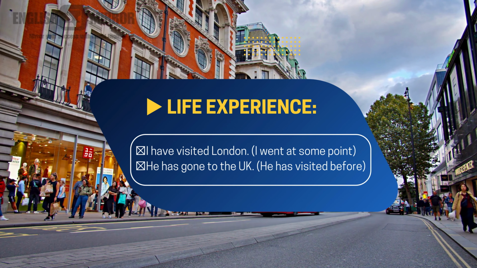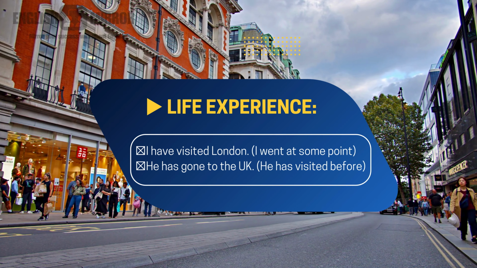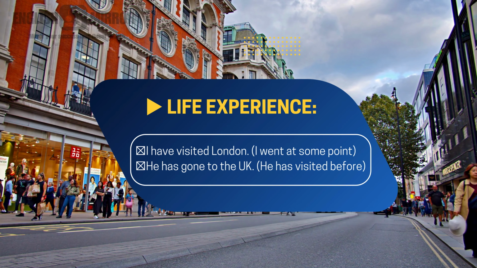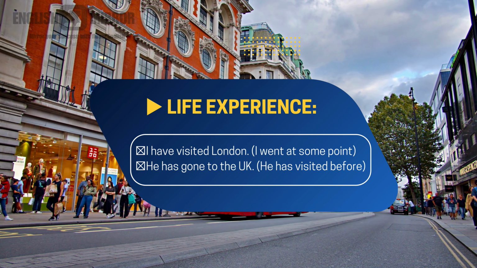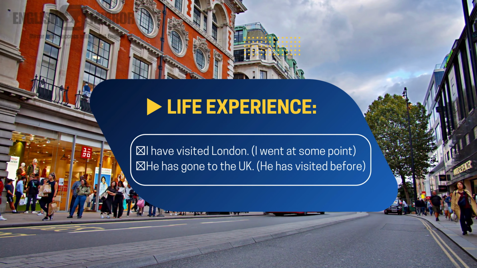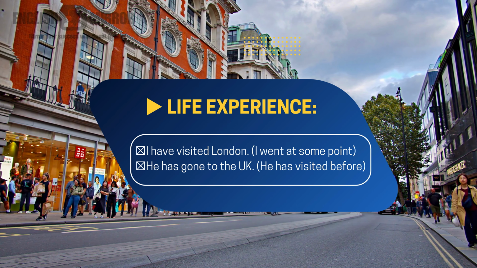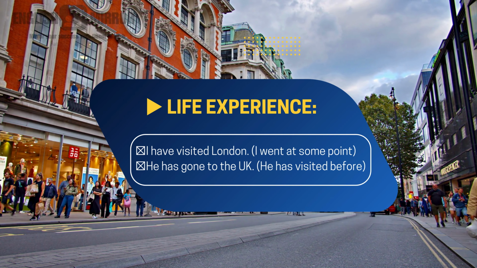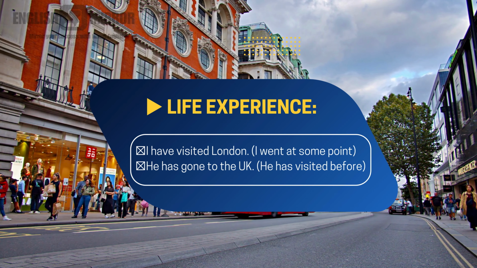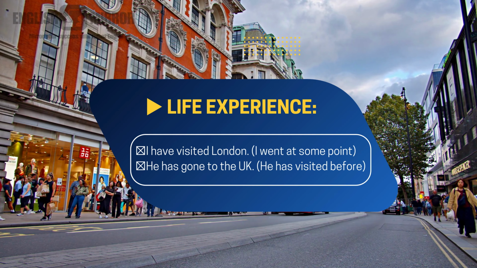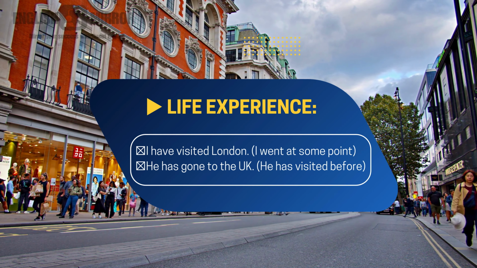And some examples are given regarding life experience. First one is, I have visited London. I went to London at some point, that I once went to London. That is the thing. And the next one, he has gone to the UK. He has visited before. That means once he had a time in the UK, and he's telling about some of the experiences of being in the UK.